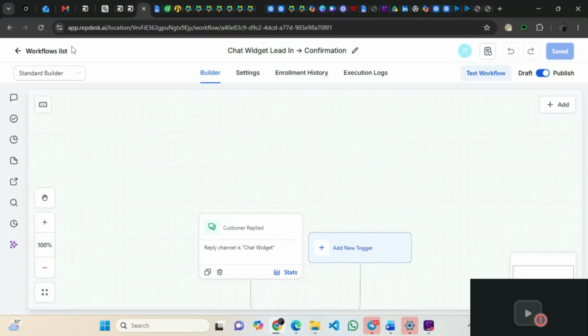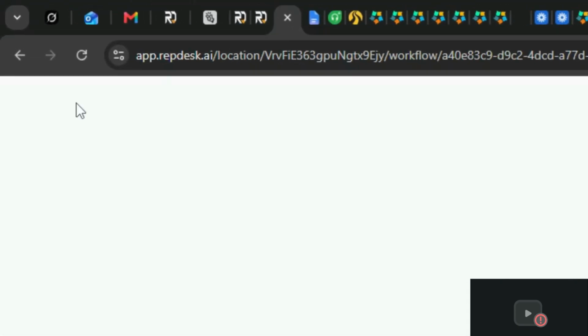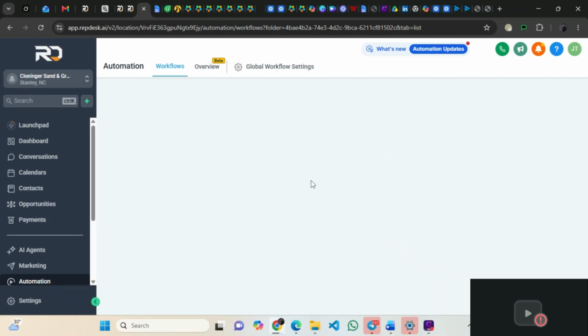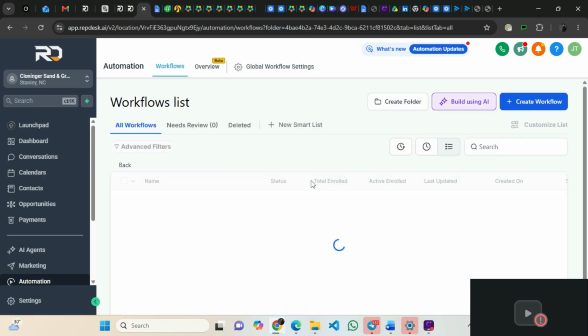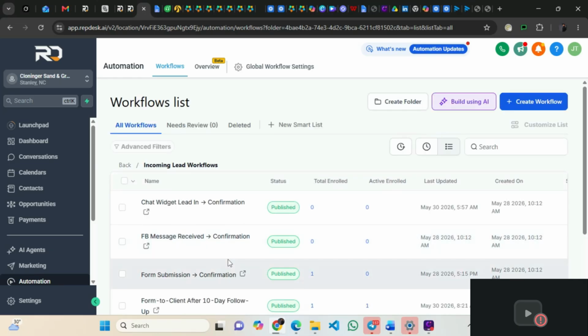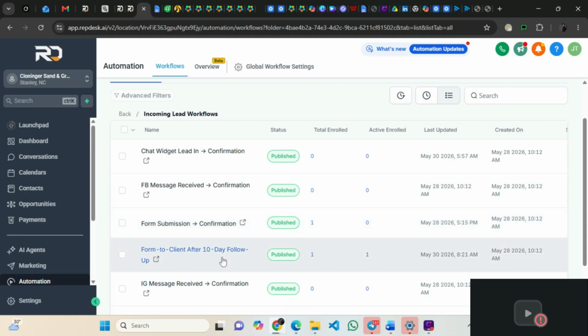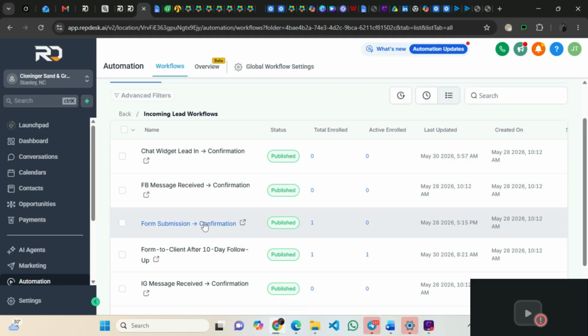Then also let me show you one more automation. Okay, so let's say for instance a lead came in from form submission.